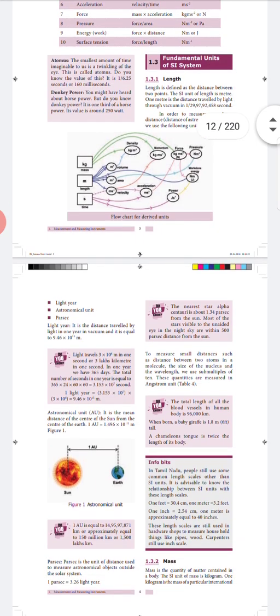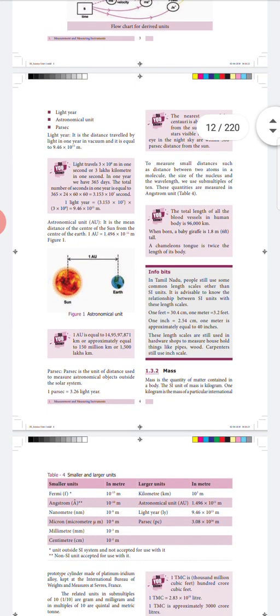While measuring length, we have to measure longer distances and shorter distances. First, we will talk about longer distances. For longer distances, we have units like light year, astronomical unit, parsec, etc. What is a light year? A light year is the distance traveled by light in a vacuum in a year's time. Its value is 9.46 into 10 to the power of 15 meters. Next one is the astronomical unit. An astronomical unit is the distance between the center of the sun and the center of the earth.